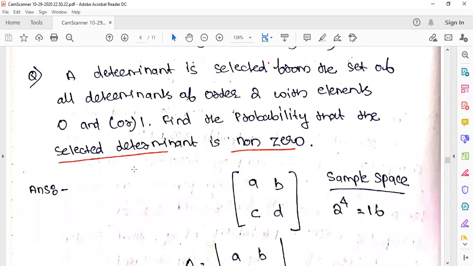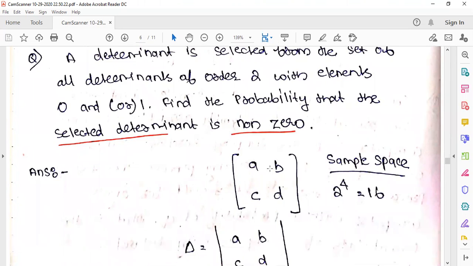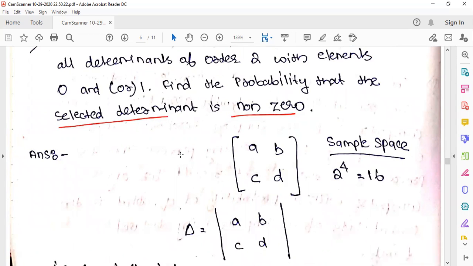So you consider the set of all second order matrices, A, B, C, D. The sample space will be 2 raised to 4, because a determinant is selected from the set of all determinants of order 2. So here you can have 2 raised to 4 sets of elements, right?